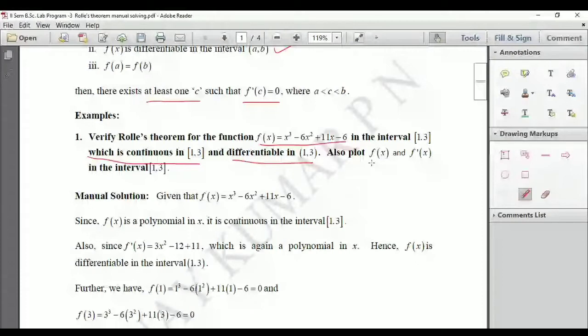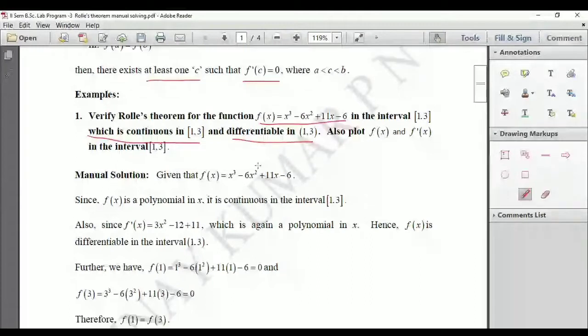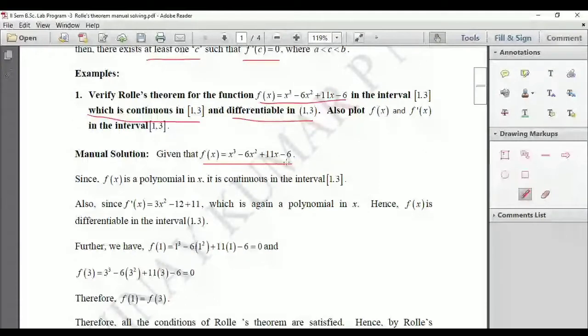So further we have to write the Maxima program for this. All right, now what is the given function? Your given function is f of x equal to x cube minus 6x square plus 11x minus 6. Remember, this is a cubic polynomial of degree 3, and polynomials are always continuous everywhere. So, since f of x is a polynomial, it is continuous in the closed interval 1 comma 3.